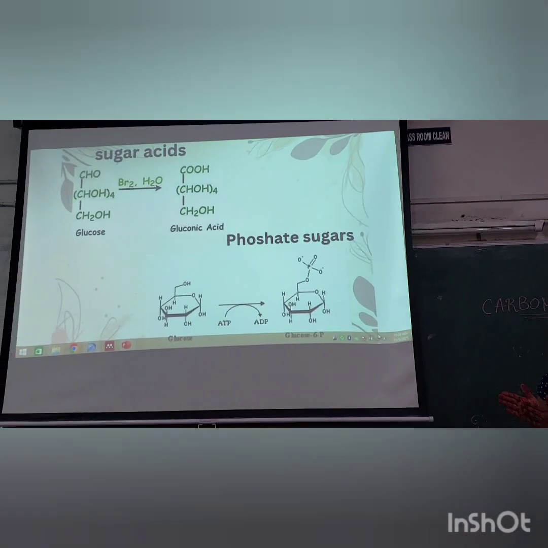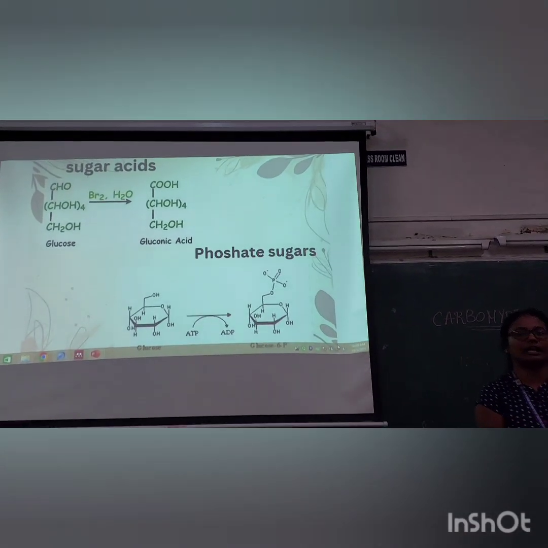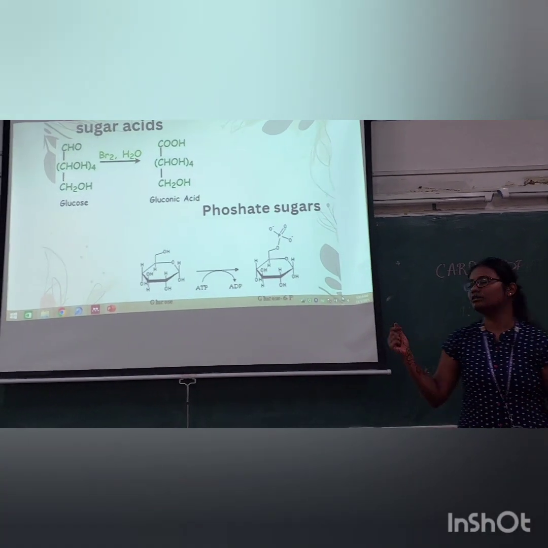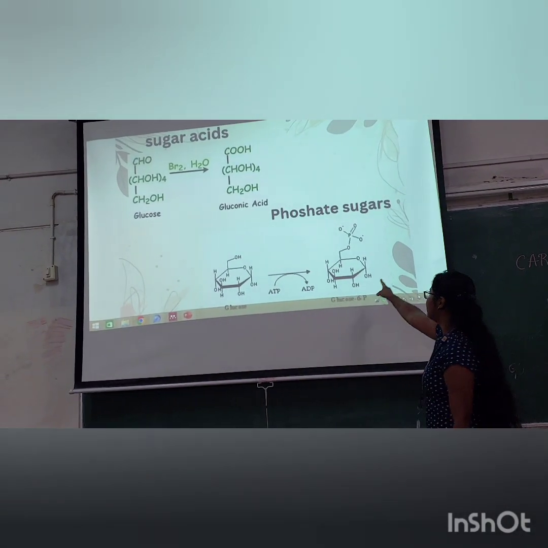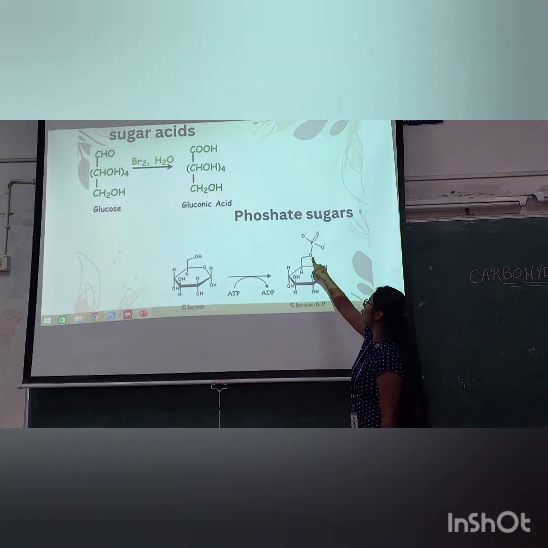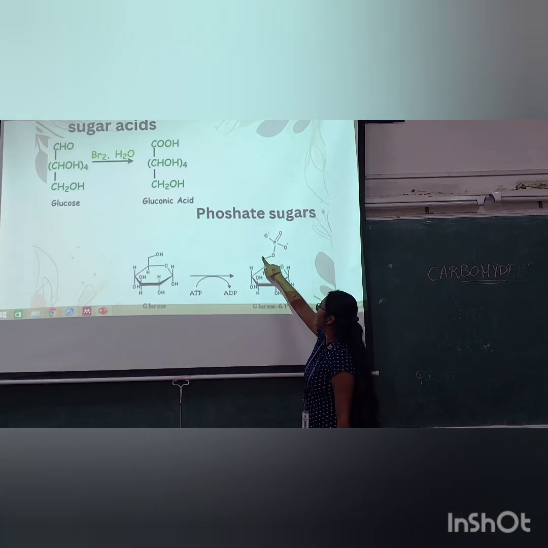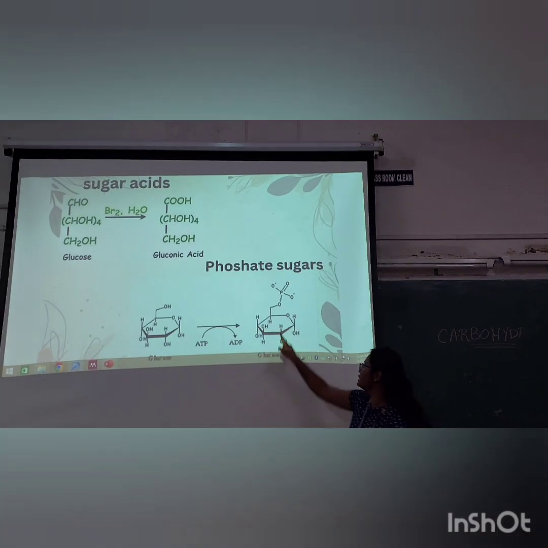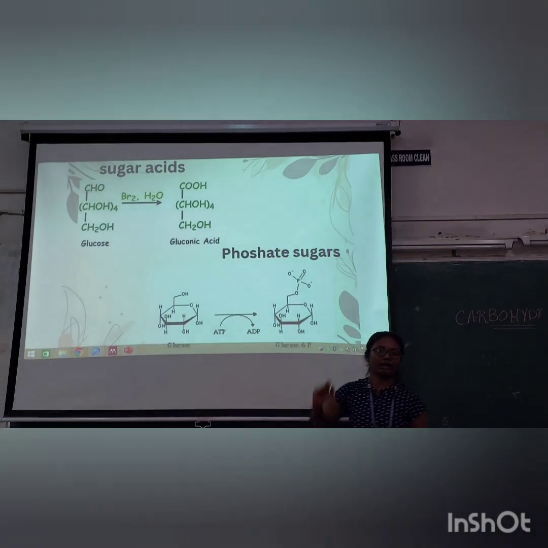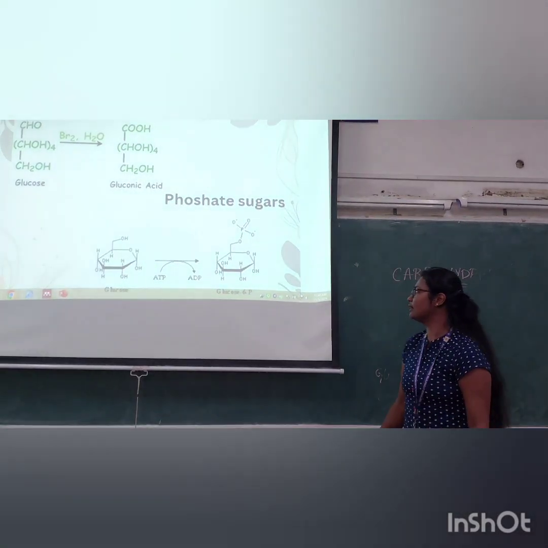And the next type is phosphate sugar, that is the addition of phosphate group to the glucose. So you can see PO4. This is the CH2OH group, to which PO4 is added. That is the phosphate sugars. Next.